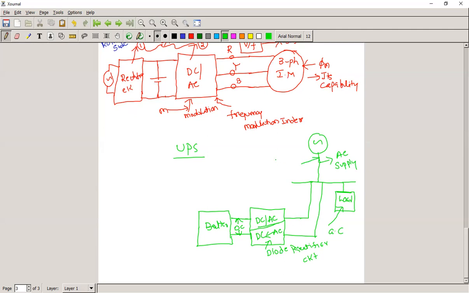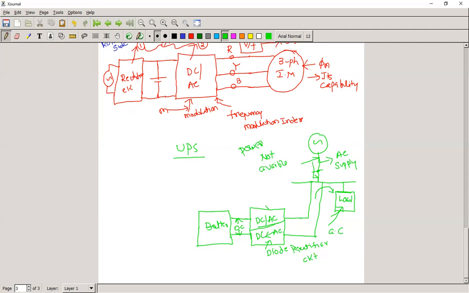Suppose the power is not available. Now here it is not giving any power. Without interrupting the power to the load, this converter has one more mode, converting the DC into AC, which is then given to the load.